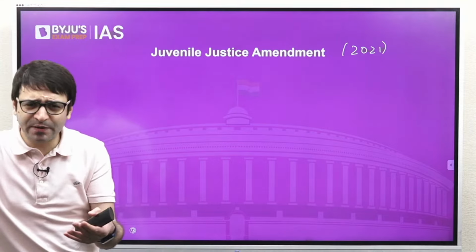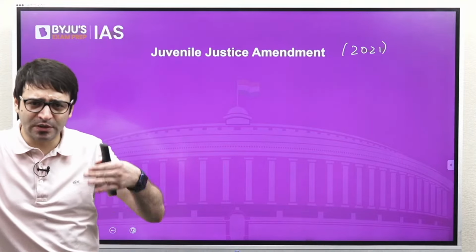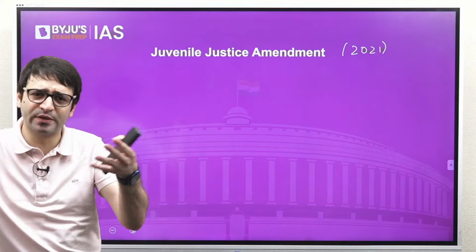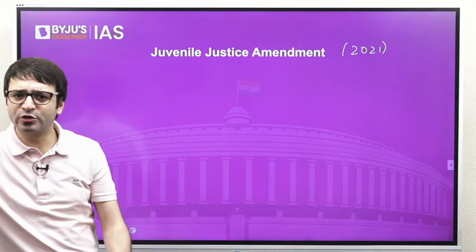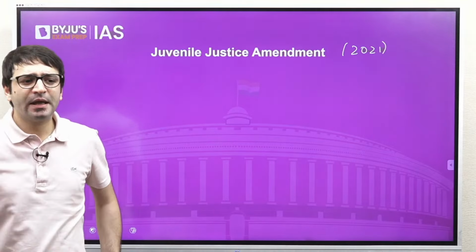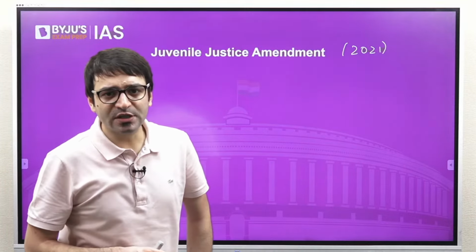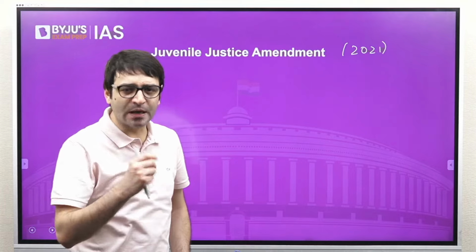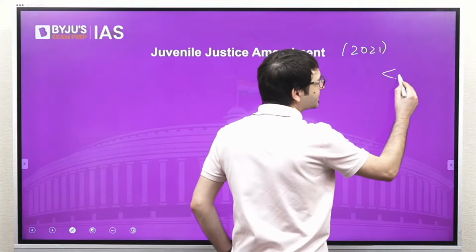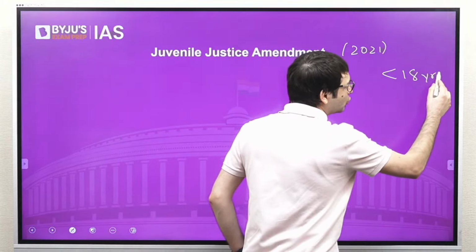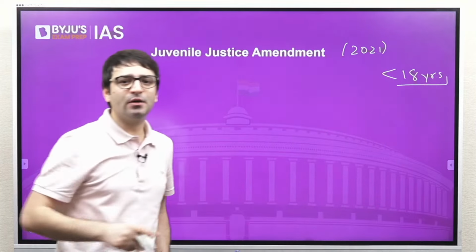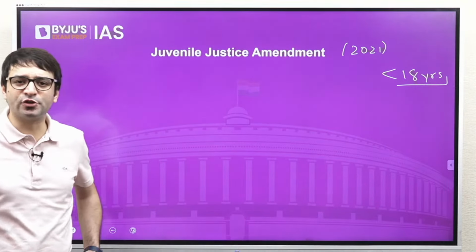It was done in a horrific manner. In fact, her friend was also assaulted. He was also there in the hospital for some time, but unfortunately Nirbhaya passed away. One accused rapist was a juvenile. He was a few months short of 18 years. So who is a juvenile? Somebody who is less than 18 years of age.